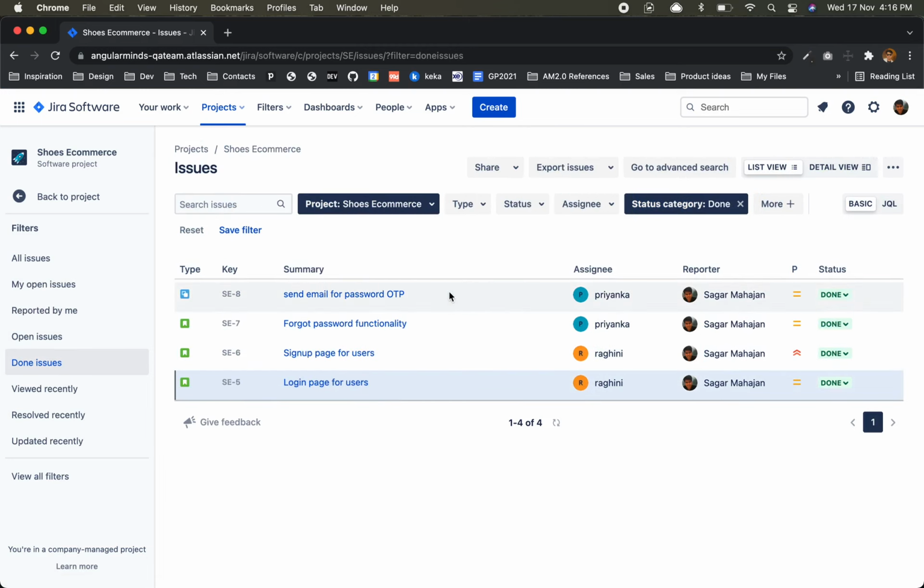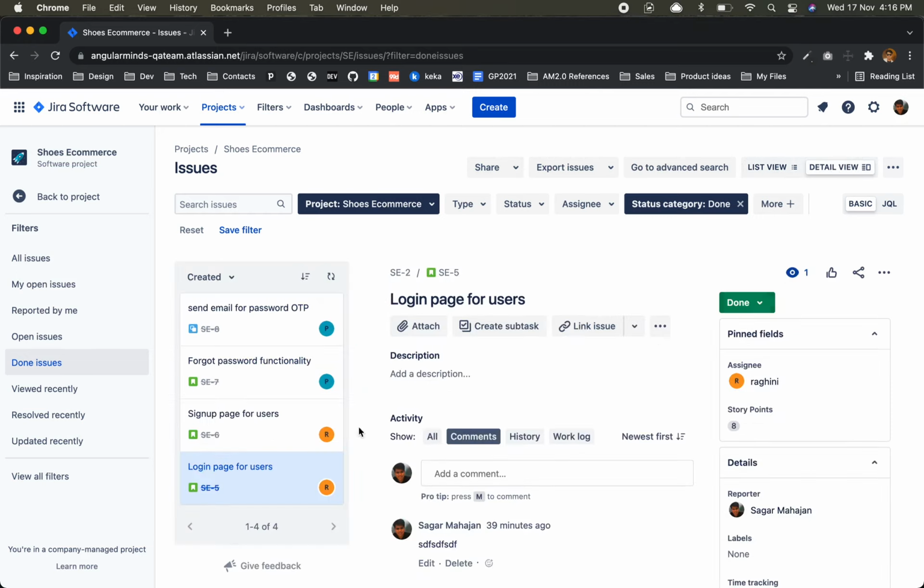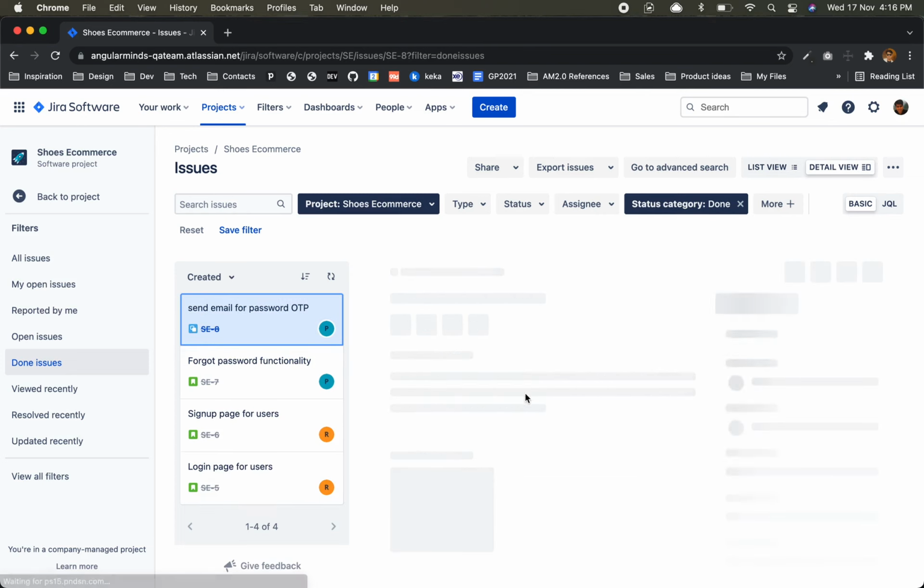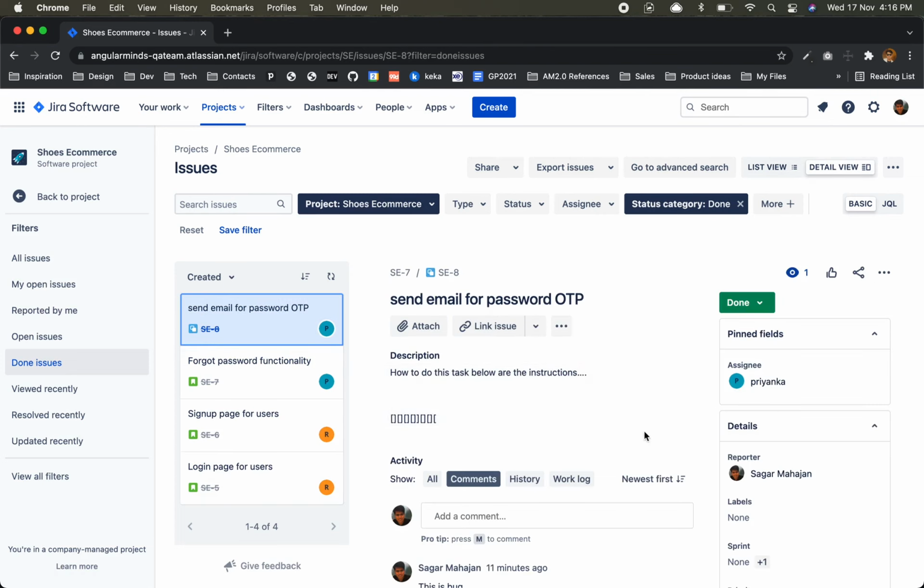Oh my god, bad luck. I was trying to select multiple. List view, detailed view. Okay, detailed view is good. From where should I do it for version?